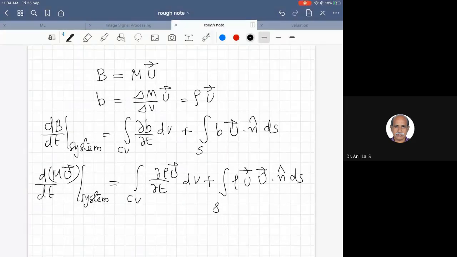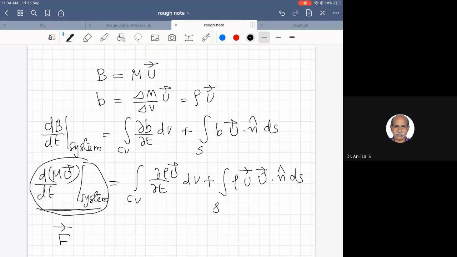So how do you write the rate of change of momentum of the system? To write the rate of change of momentum of the system on the left hand side, you apply Newton's second law of motion. The rate of change of momentum of the system is equal to the net force acting on the system, the total force acting on the system.